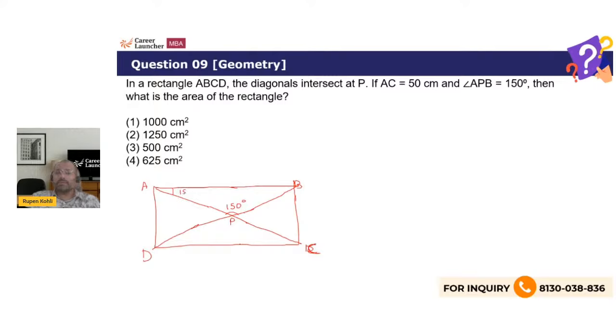If it is 150, then obviously both these angles are equal, and they'll be 15 degrees each. So the geometry becomes a bit tedious, because AP equals PB equals CP equals DP. Diagonals bisect each other in a rectangle, and they'll be 25 each, which is half of 50.